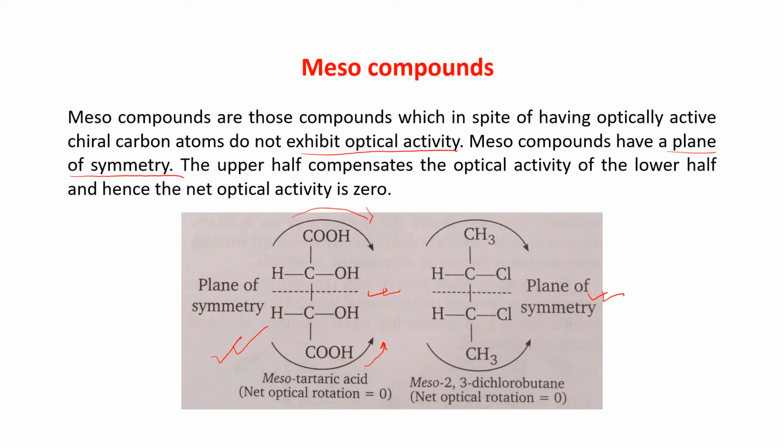And meso 2,3-dichlorobutane, this compound is meso 2,3-dichlorobutane. Here also the net optical rotation is 0. Am I clear to you? These compounds are known as meso compounds. That means the meso compounds have a plane of symmetry. The upper half compensates the optical activity of the lower half.